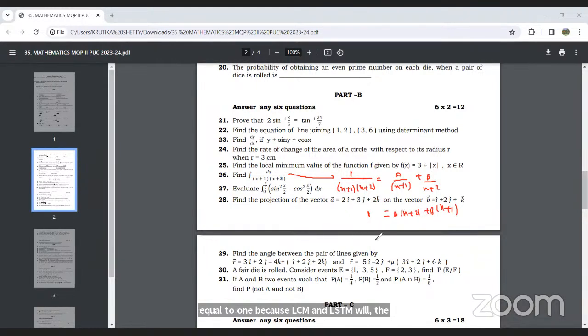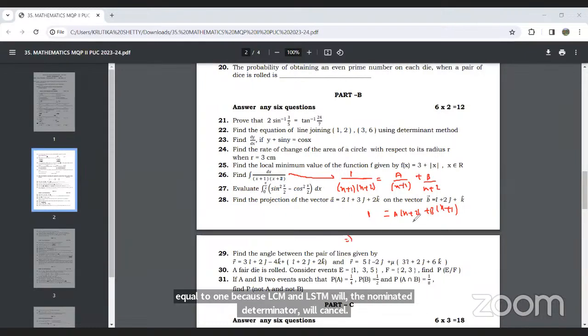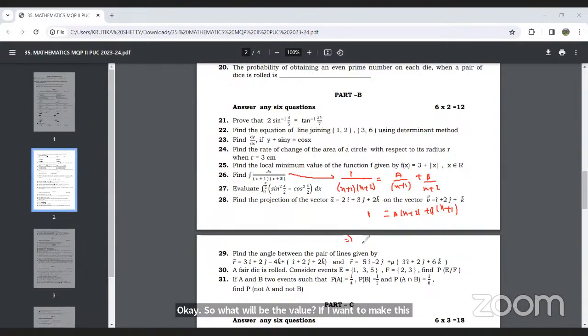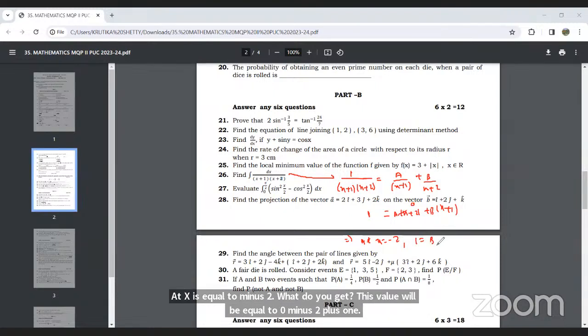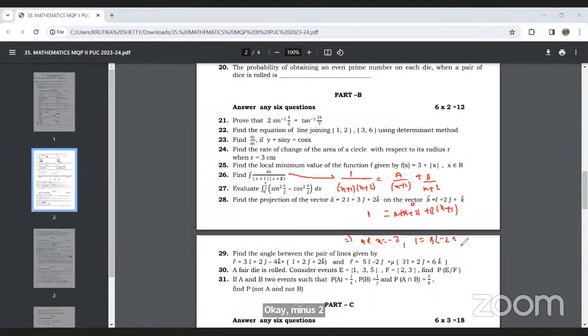Now what will be the value if I want to make this 0? I'll substitute minus 2. At x is equal to minus 2, we get b into minus 2 plus 1, which is minus 1.